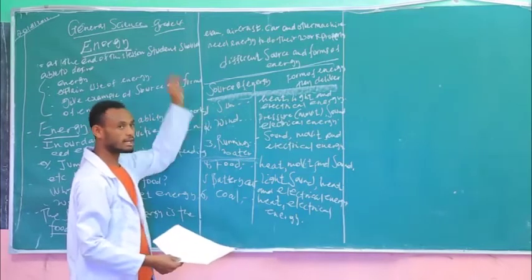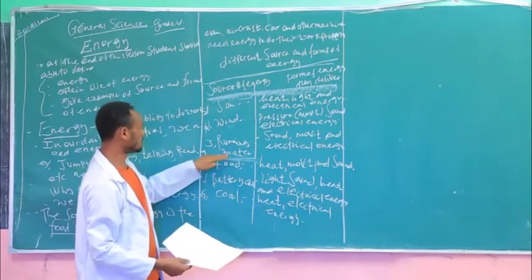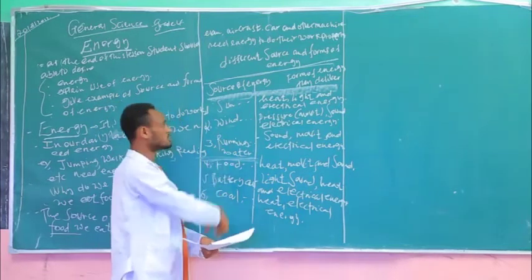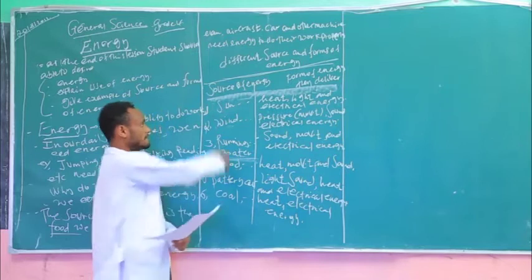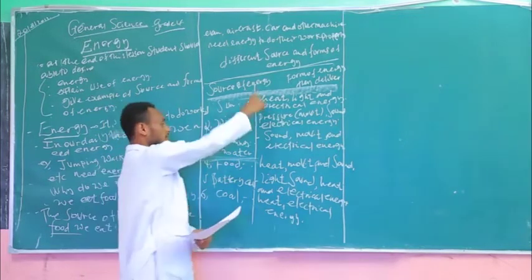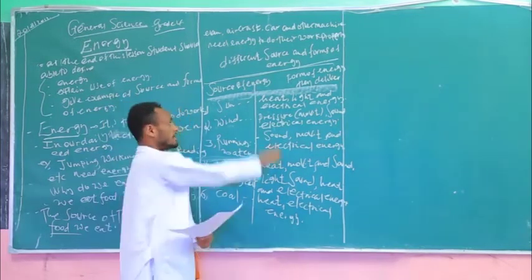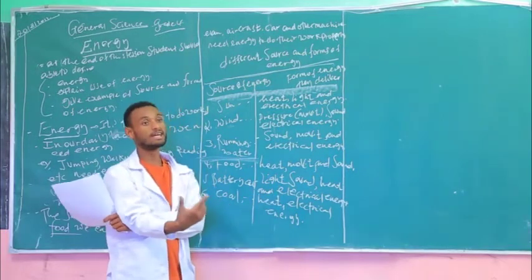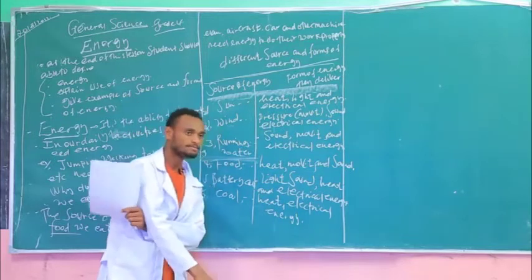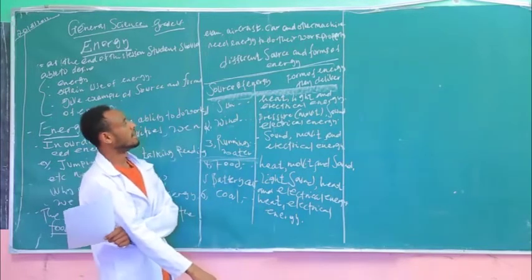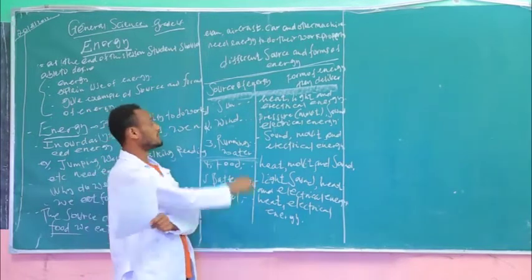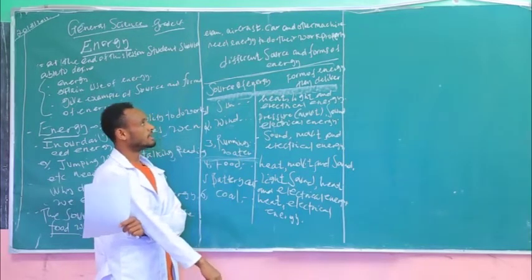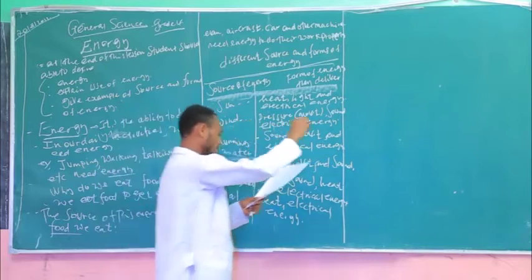Look, the sun, the wind, the running water, food, battery cell, and coal are used as sources. These all are the forms by which they deliver energy for us. Do you have a question on this subtopic, students? Good. Let me pass to another one.